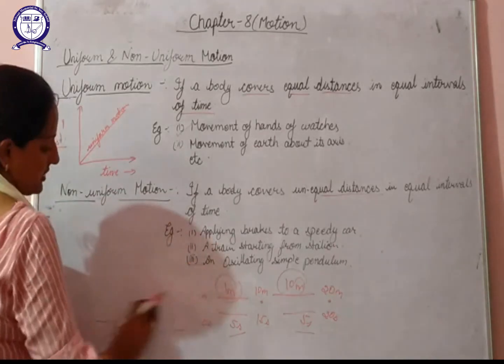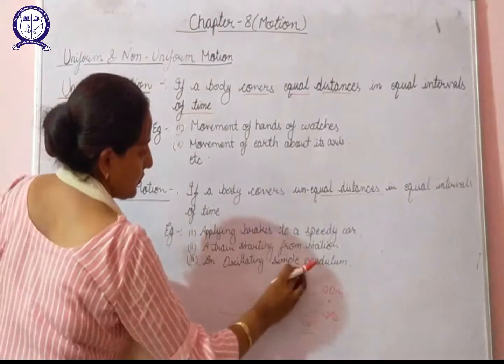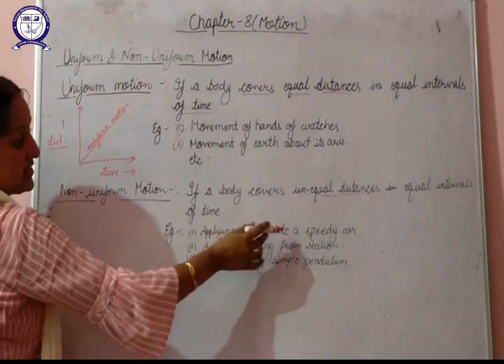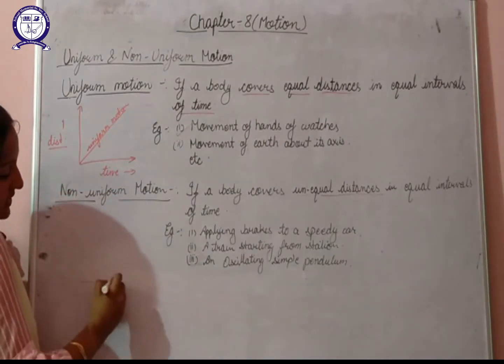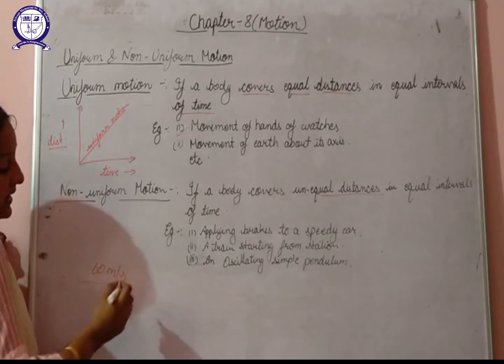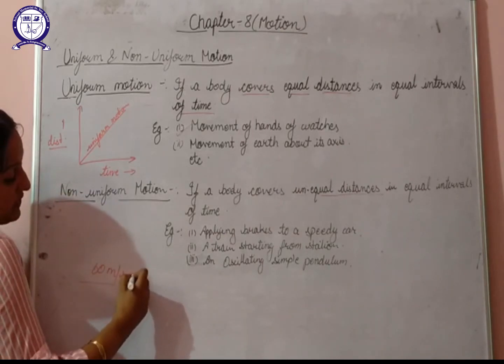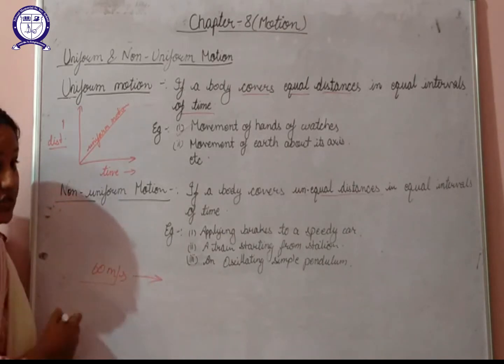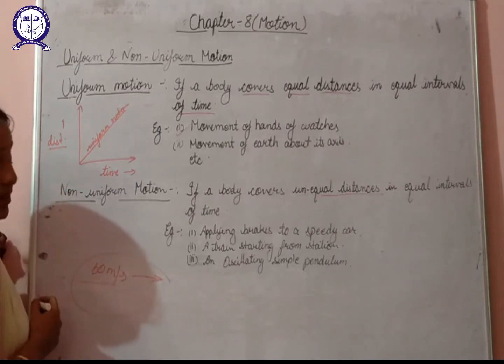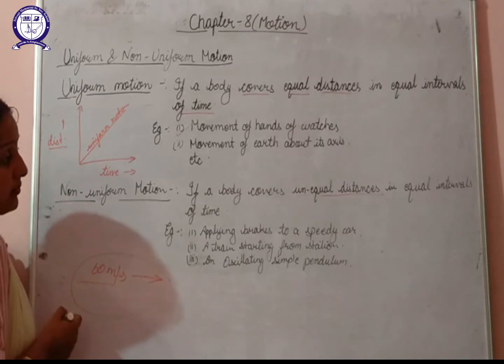Some practical or day-to-day life examples we can consider of non-uniform motion are applying brakes to a speedy car. Suppose a car is moving with the speed of 60 meters per second. When you apply brakes, what will happen? Its speed will start to reduce. So here also we can say that it is an example of non-uniform motion.